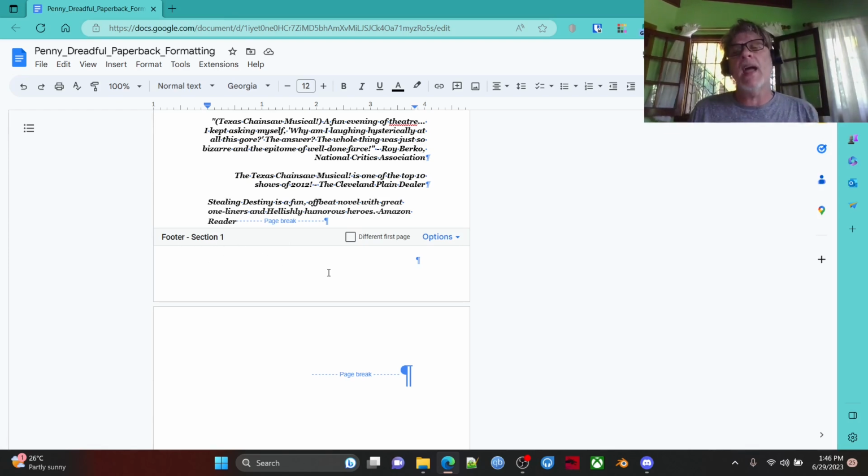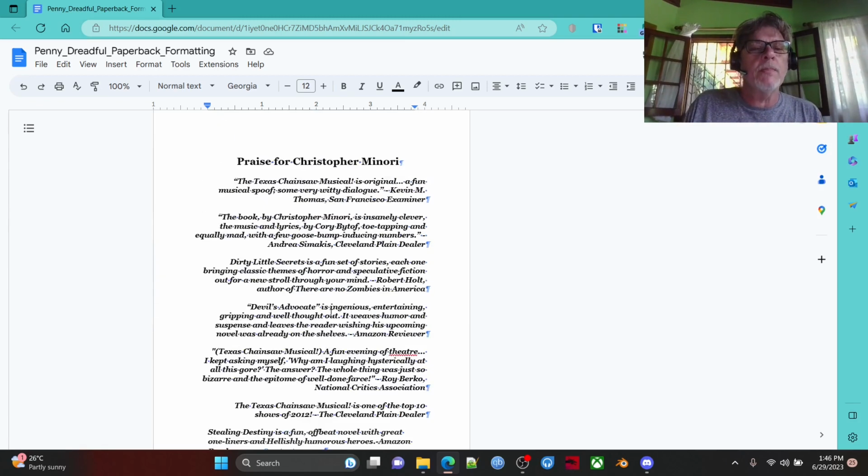Each section works like an independent section. That's what it is. It's a new section. It's a section break, and you can link it. If you link things, it'll be as if you don't have different sections. It'll just pick up from whatever you did in the last section. But that doesn't suit us. We want each section to be independent of the other, right? So we start certain things on the right page.